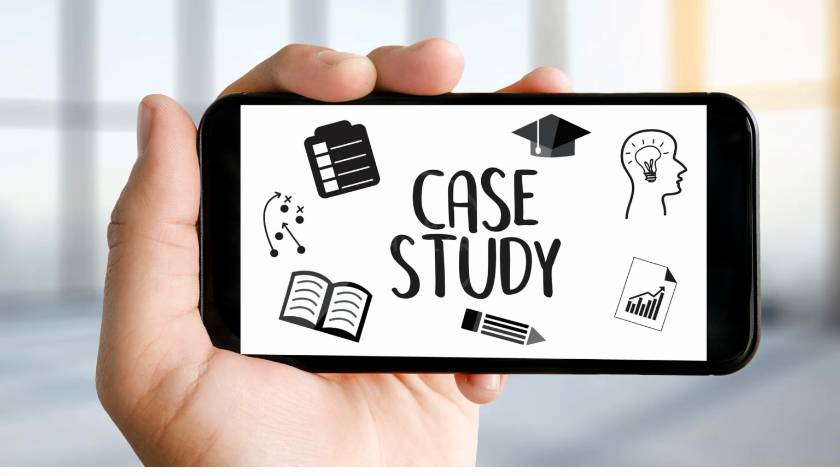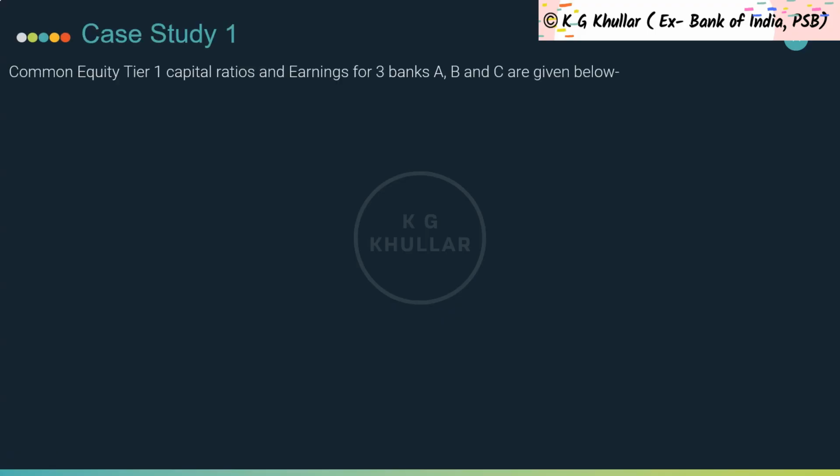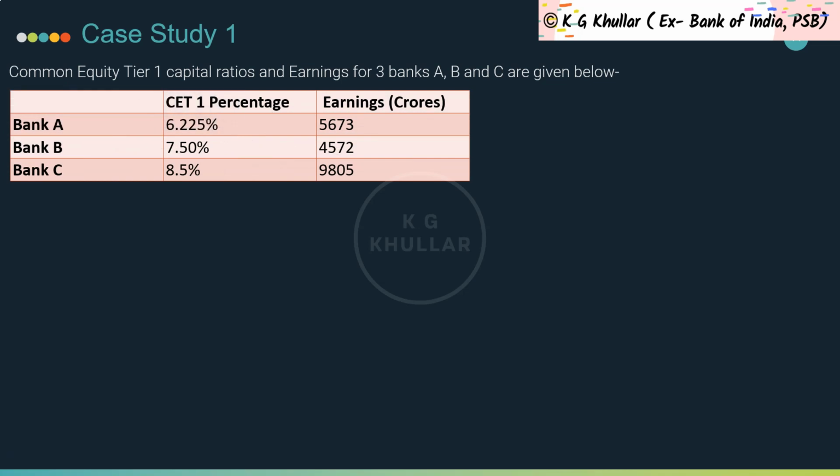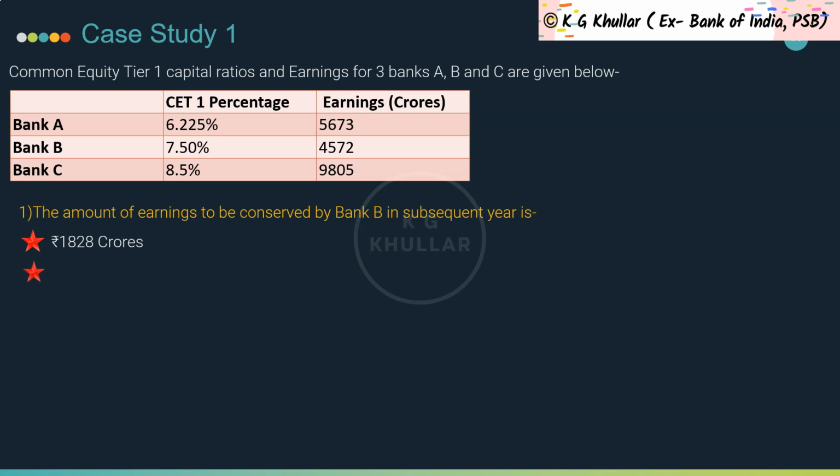And the case study goes like this. The common equity tier 1 capital ratios and earnings for three banks, that is A, B and C, are given below. So based on the given data, answer the next 5 questions. And the first question is, the amount of earnings to be conserved by Bank B in the subsequent year is, and the options given are these.